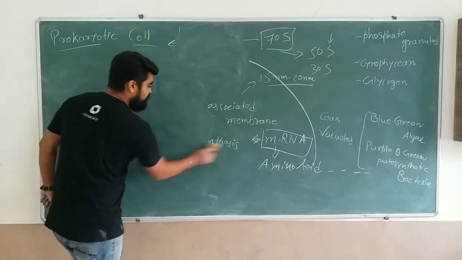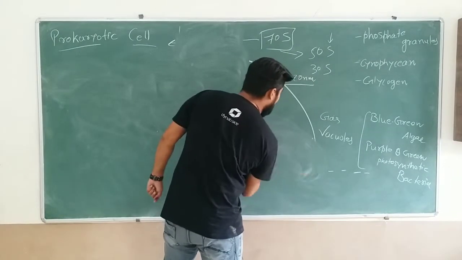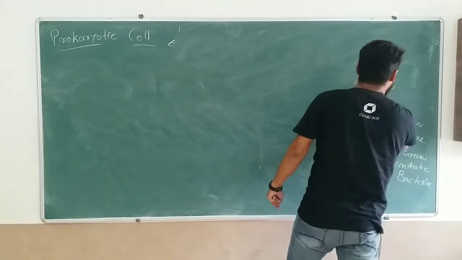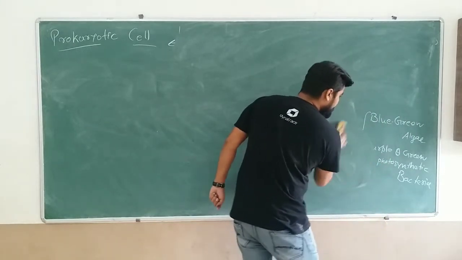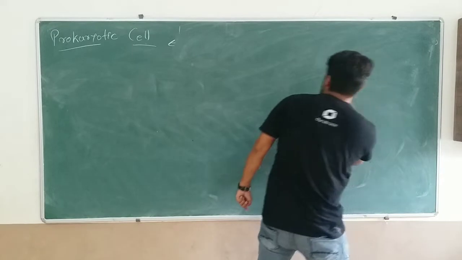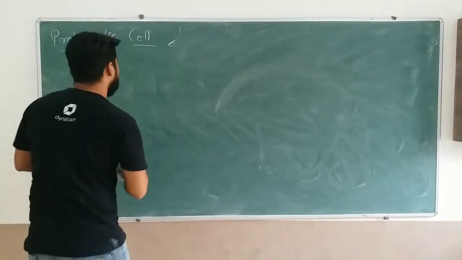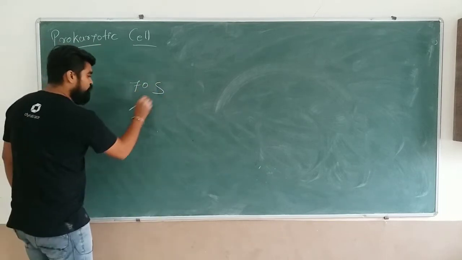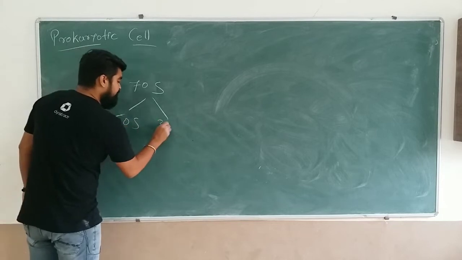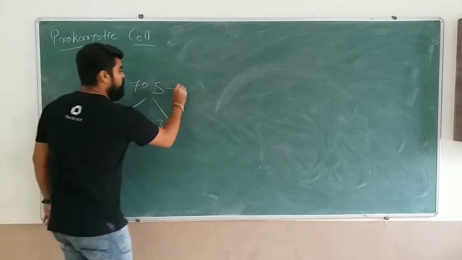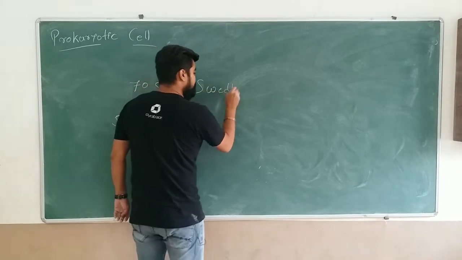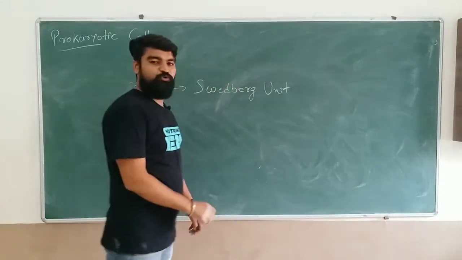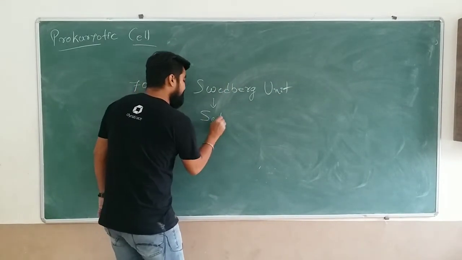Now I will explain what this S stands for in case of 70S and 30S. This is actually not in your syllabus, but if you appear for the NEET exam, it is important for you to exactly understand what that S stands for. The 70S ribosome has two units of 50S and 30S. This S is called the Svedberg unit. This unit is for the sedimentation rate.